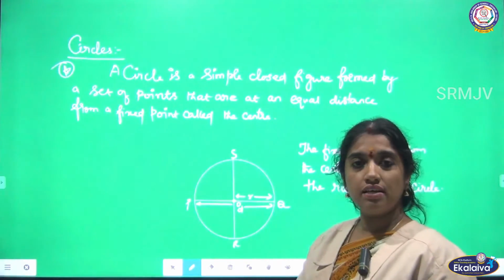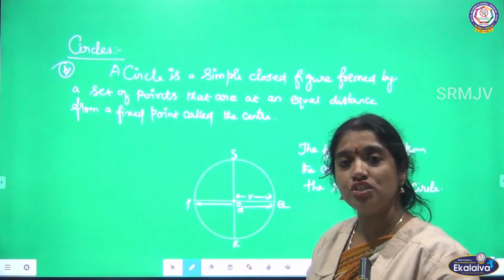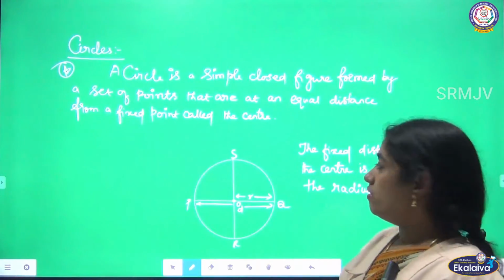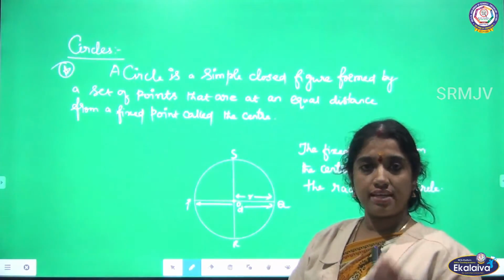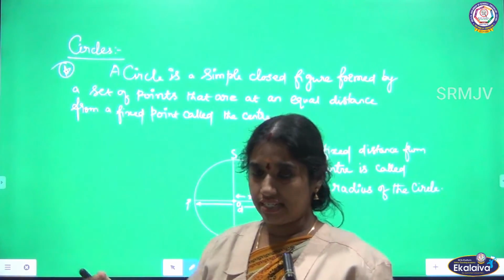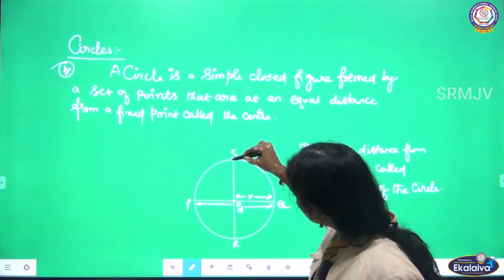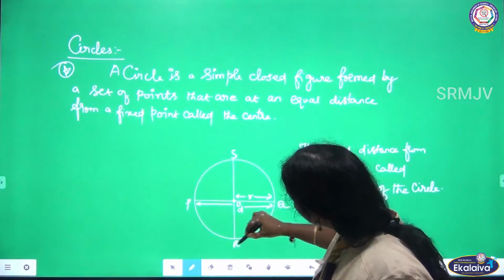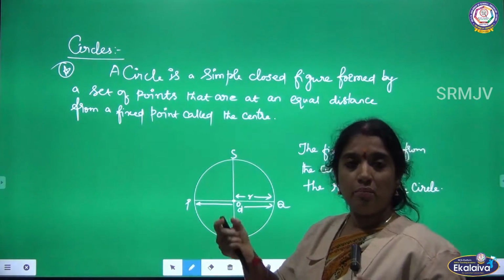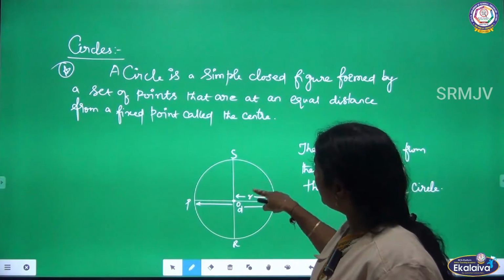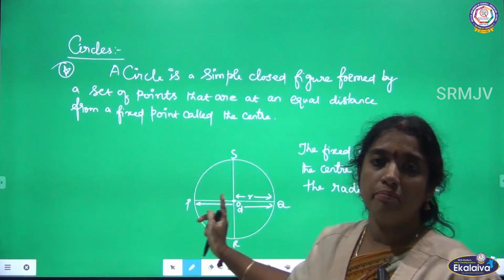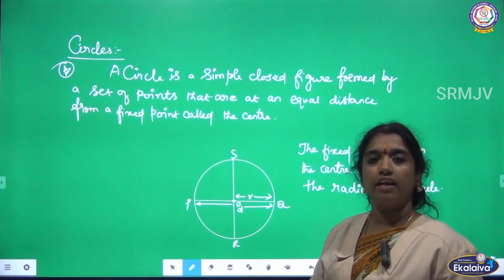Can I measure this circle? Is it possible to measure the circle? Yes, it is possible to measure the circle also. With the boundary, for example, I can take a thread. I keep the starting point here and fix the thread along the circle. After starting, I will end at the same point, and if I measure the thread as a line segment, that is the measurement of the circle. Can you understand this?